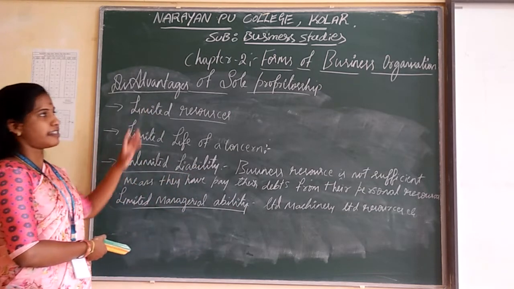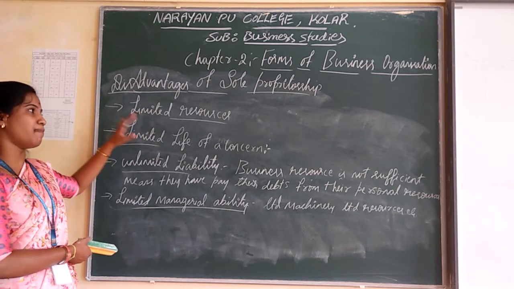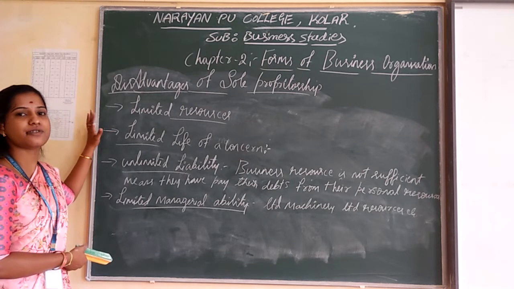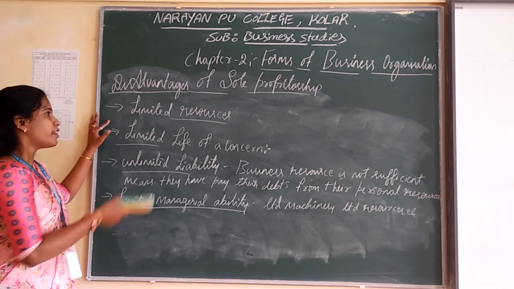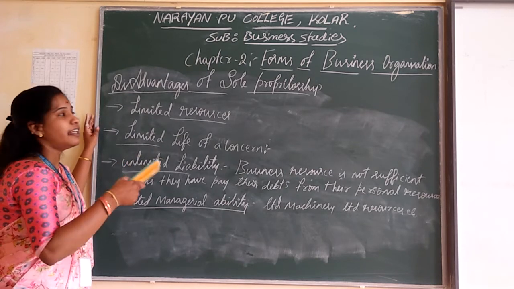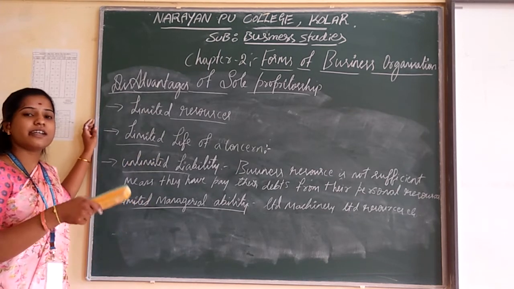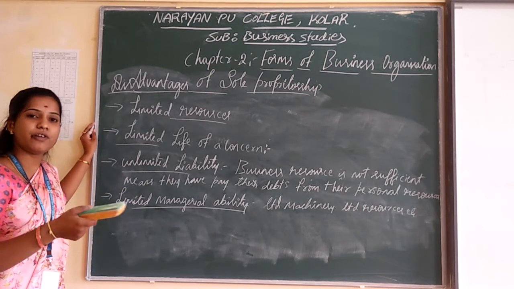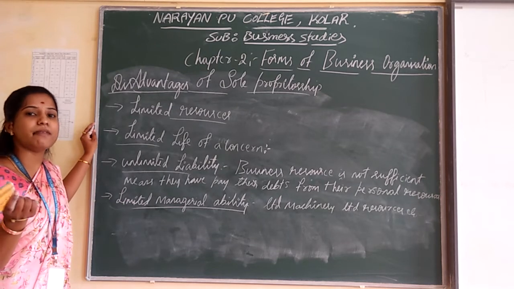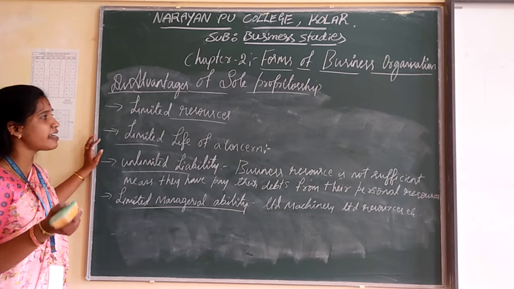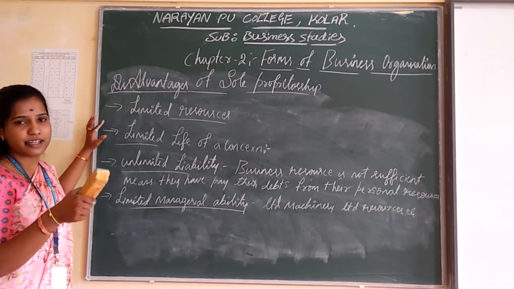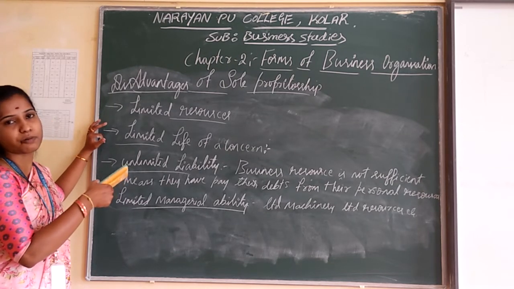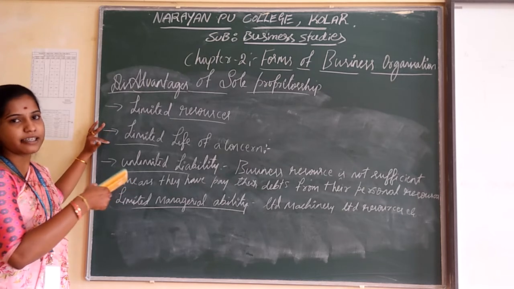These are the main disadvantages of sole proprietorship. So once again I am going to repeat these points. In that, first one is limited resources. The sole proprietor has limited resources. Why? Because here it is his savings, and he has to invest the money with these savings, or if he wants to borrow money from anybody, they are going to provide only limited resources, only limited capital. So because of that, this sole proprietorship has limited resources.